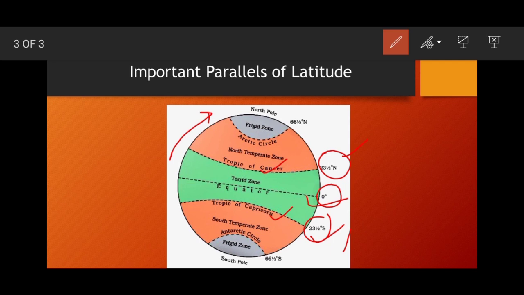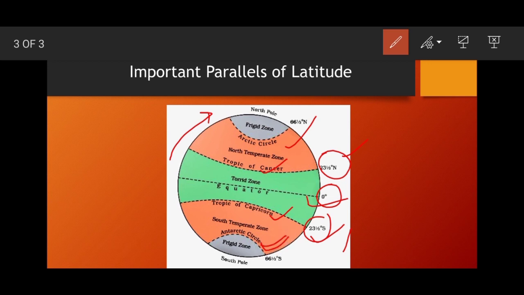After this we have our next circles, the Arctic Circle and the Antarctic Circle. Above the Arctic Circle there is a period during the winter when the sun remains below the horizon. The same is true of the Antarctic Circle.